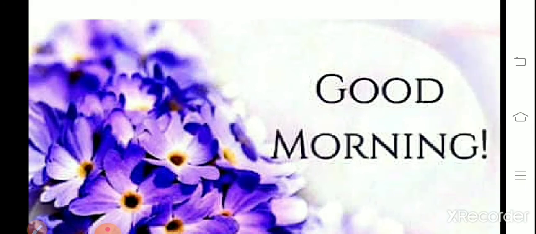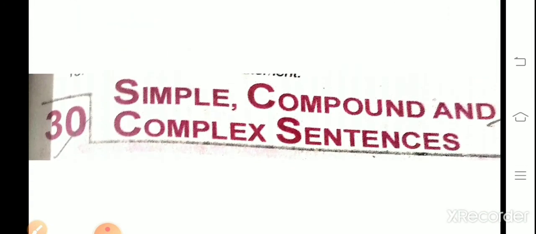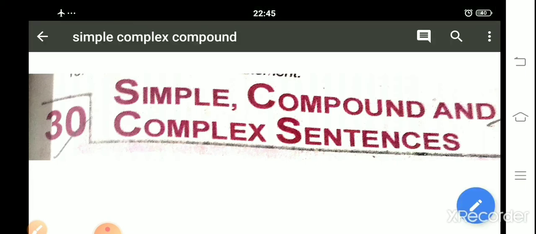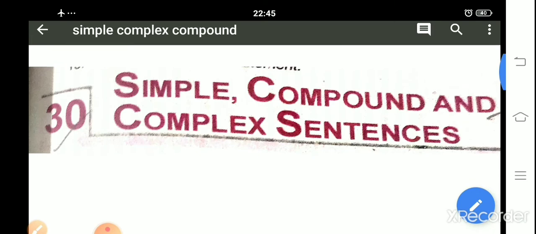So, today we are going to start with an important topic, chapter number 30, simple, complex, and compound sentences. First of all, we should know what simple sentences, compound sentences, and complex sentences are. After that, we will come to know their features and characteristics. So, we are going to start with the simple sentence.